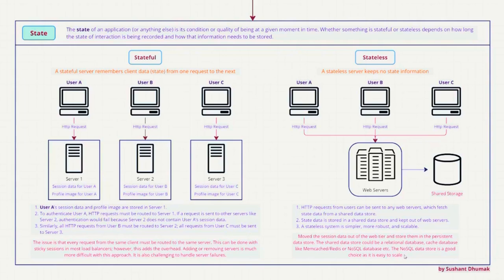Any of them. Mostly a NoSQL database is a good choice because they can scale rapidly and respond quickly, and for the same reason, most of the time a NoSQL database is being used.